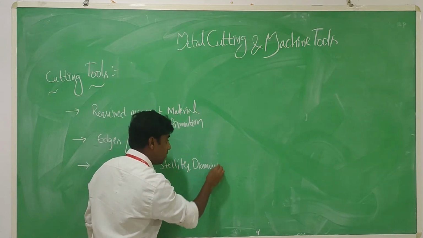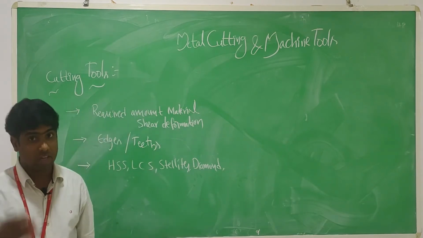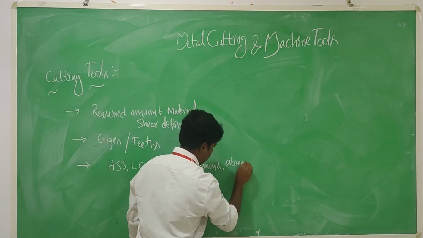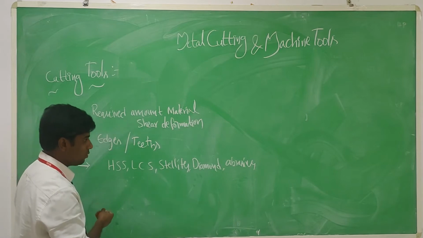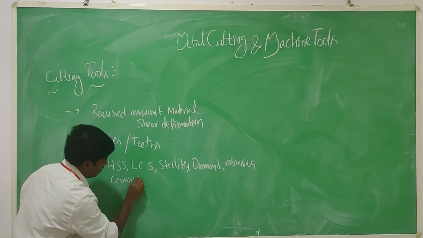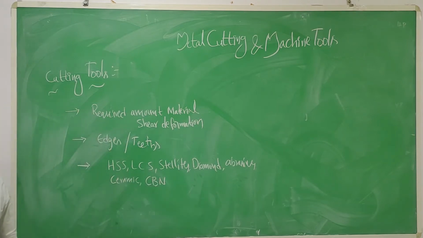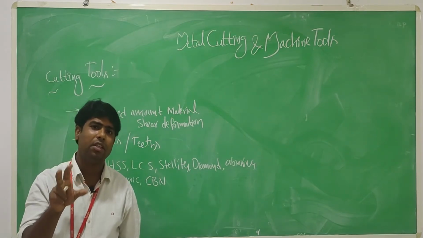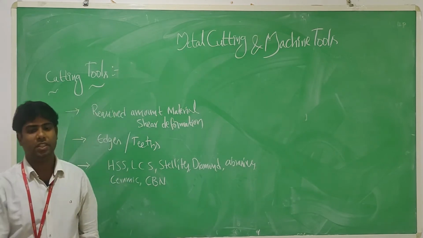Some cutting tool materials are abrasives, ceramics, and CBN, cubic boron nitride, etc. So cutting tools are manufactured with different materials for different applications and different workpieces.